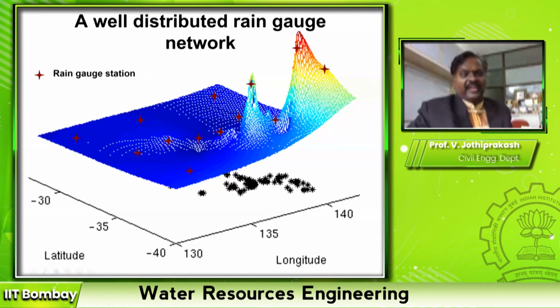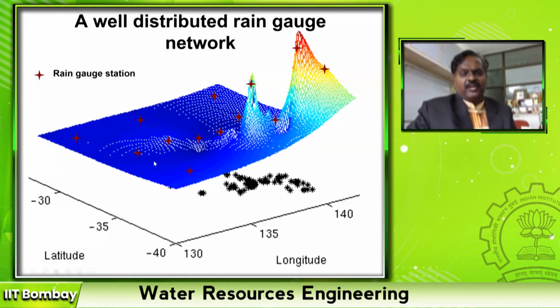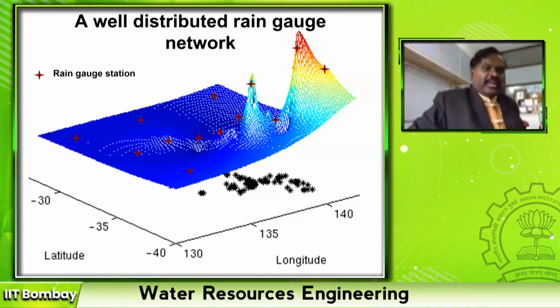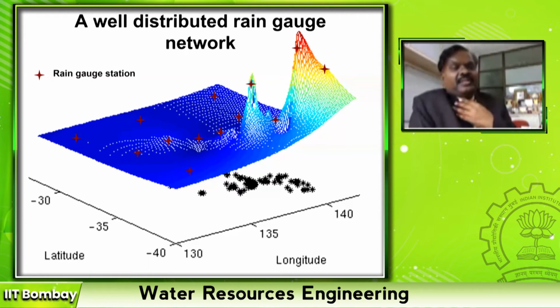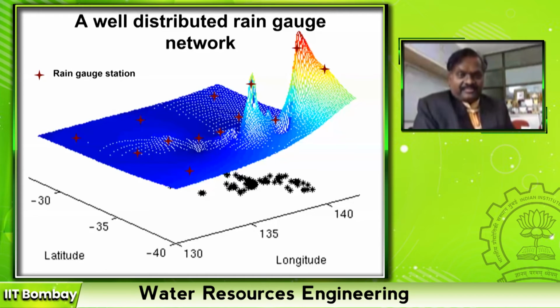Suppose this is my area, right? I have 1, 2, 3, 4, 5. These red dots are rain gauges. These are all hilly regions, right? It's a contour. How many rain gauges are required here? Suppose this is my river basin. As a manager, I can accept a uniformity error in rainfall measurement of 10%. That means the difference in the measurement of uniformity. Please understand, it is not measurement error, it is uniformity measurement.